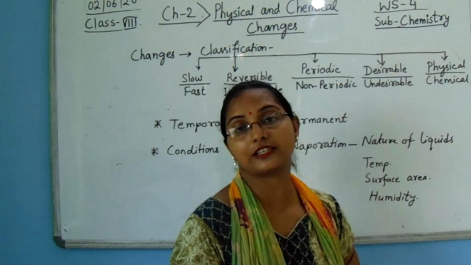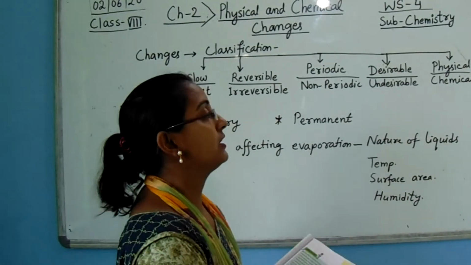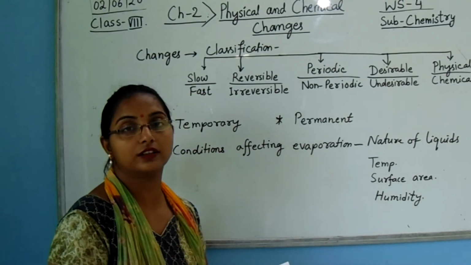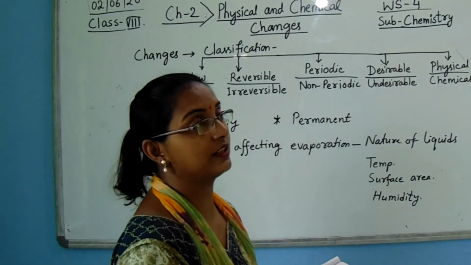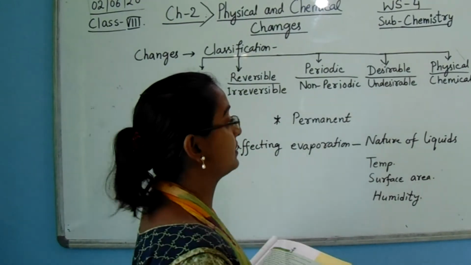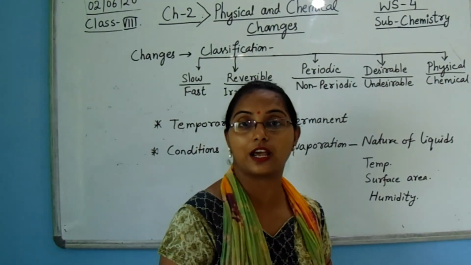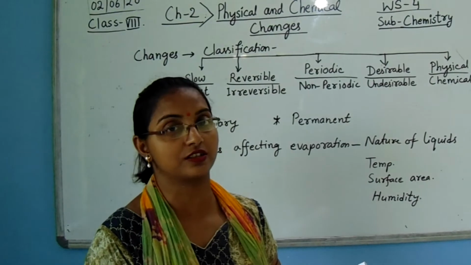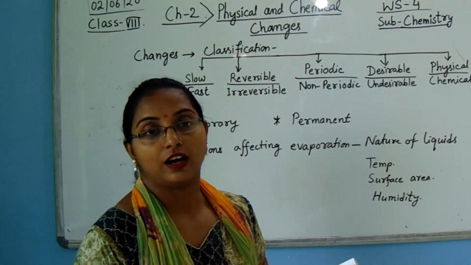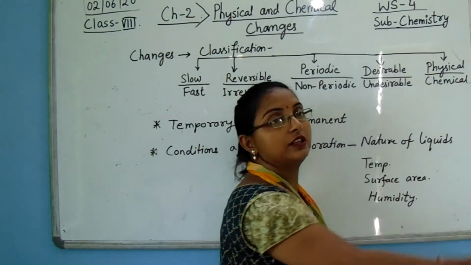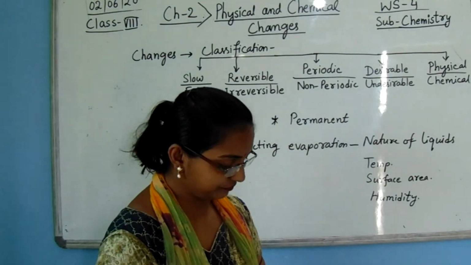Now the chemical change. Chemical change means changes in which new substances are formed, and their shape, size, composition, and structure may change. It is called chemical change.